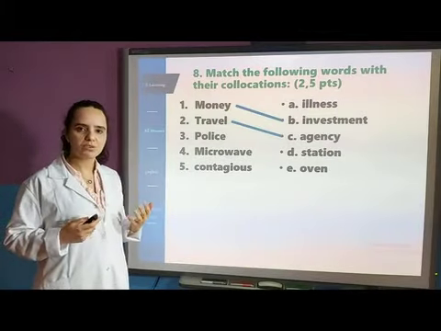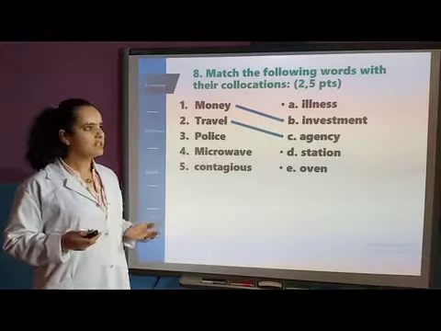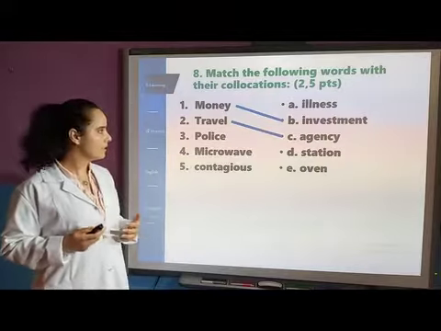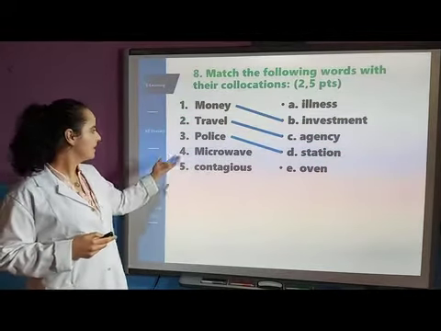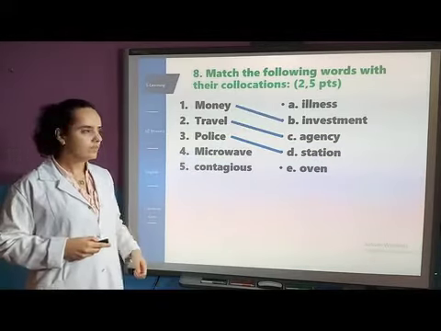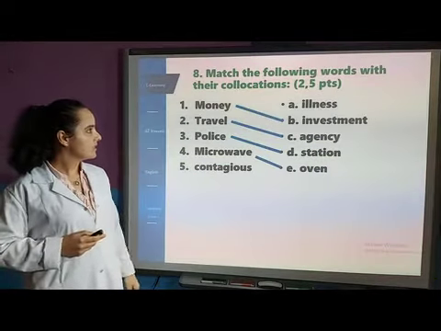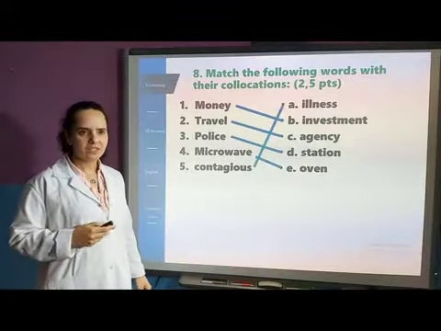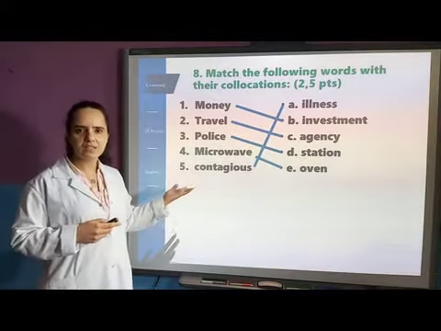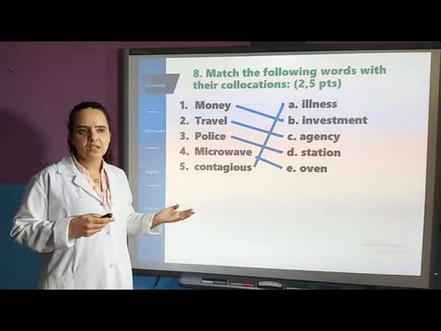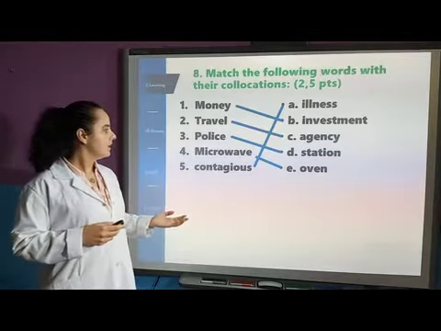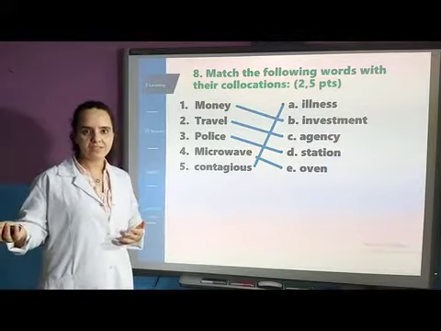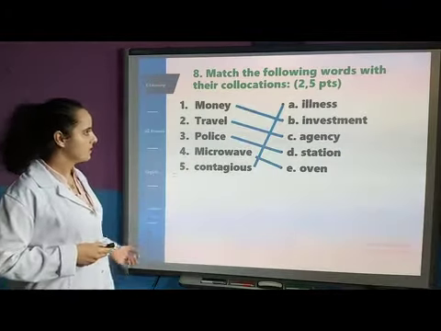Okay, so if you want to travel, you can go to a travel agency to get information and so on. Police station. Station is clear. Microwave oven. Contagious illness. Okay, a contagious illness is an illness that spreads quickly from one person, for example, to another person. As an example, coronavirus is a contagious illness.